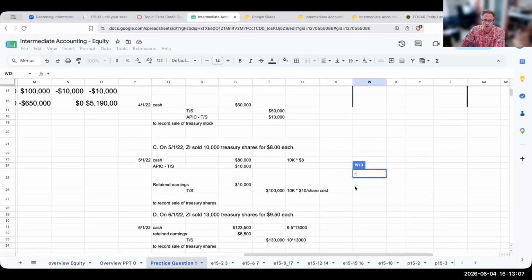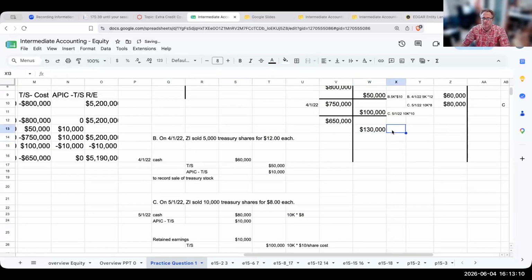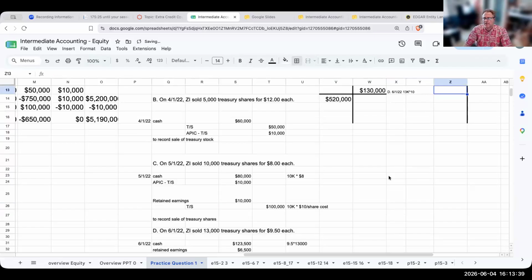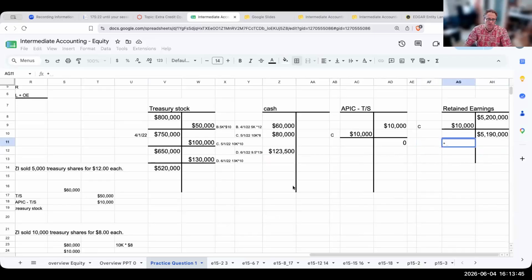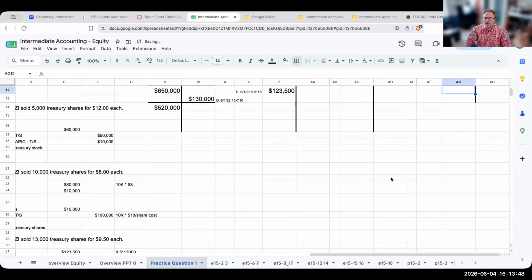So here I'm crediting Treasury stock for 130,000. This is now going to have an ending balance in terms of my Treasury stock of 520,000. For letter D on 6/1/22, this is going to be 9.50 times 13,000 shares, so cash is 123,500. And then lastly, we've got retained earnings, which we are going to be debiting for 6,500.